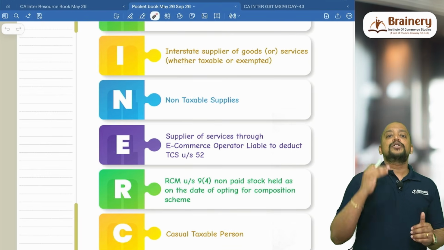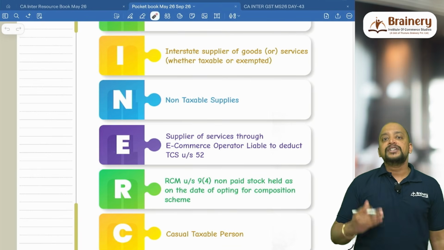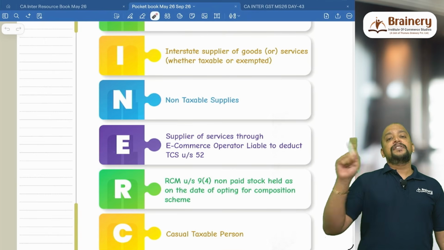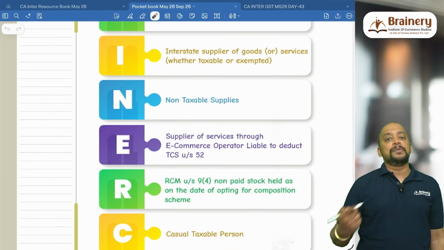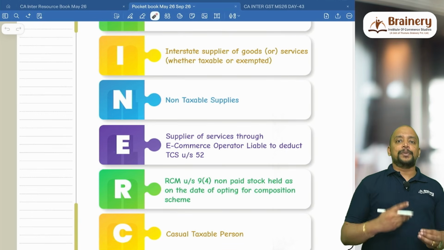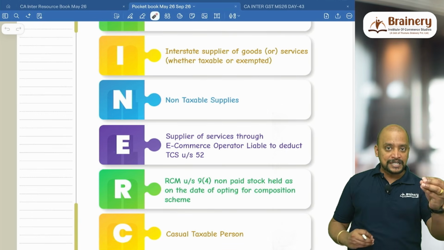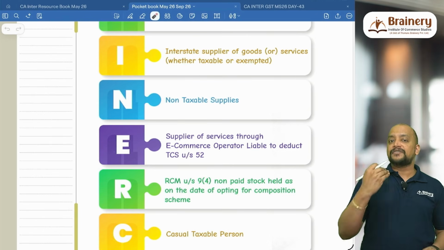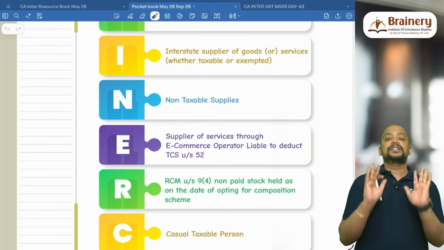Very much yes, because in case of supply of food through Swiggy, Swiggy is not liable to pay TCS because it is covered under 9(5). So whenever 9(5) is applicable, TCS is not applicable. Due to that reason, they can offer composition scheme. If there is an e-commerce operator to whom TCS under section 52 is applicable, and through the e-commerce operator the supply is made by the service provider, they cannot opt for composition scheme,